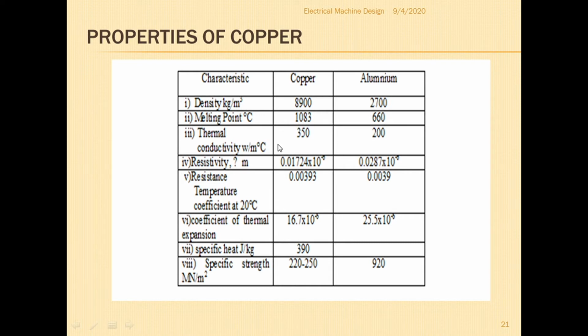Thermal conductivity is 350 for copper and 200 for aluminum. The resistivity of copper is 0.01724 into 10 to the power minus 6, and for aluminum it is 0.0287 into 10 to the power minus 6. This is just a comparison between copper and aluminum to identify the difference between the two.